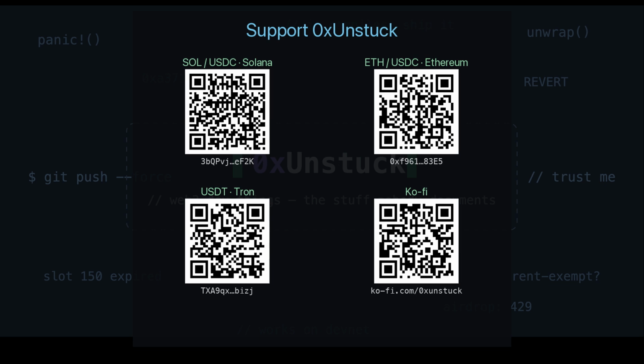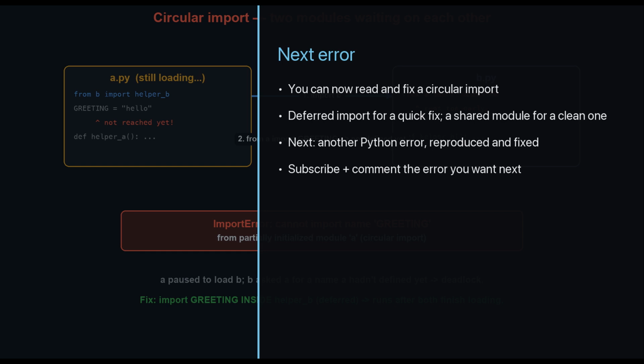Thank you. That's the circular import, reproduced and fixed. Once you picture the two half-loaded modules waiting on each other, the error message finally makes sense. And the deferred import fix is a one-line move.